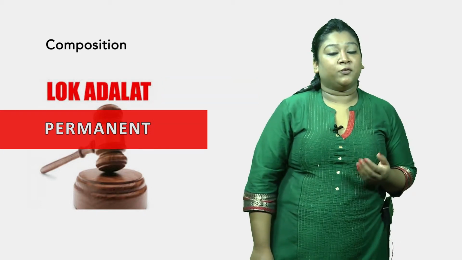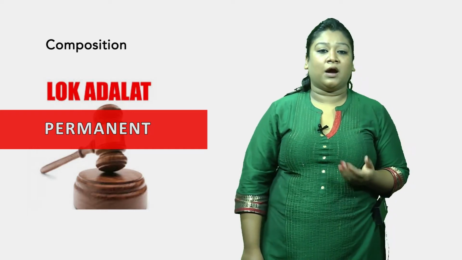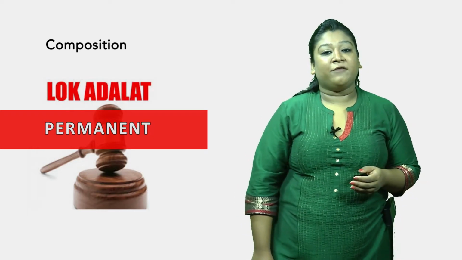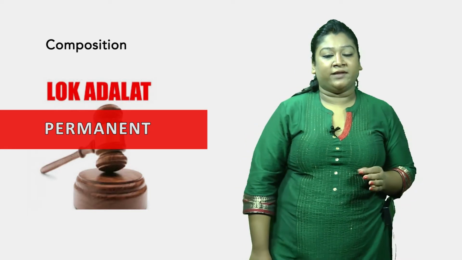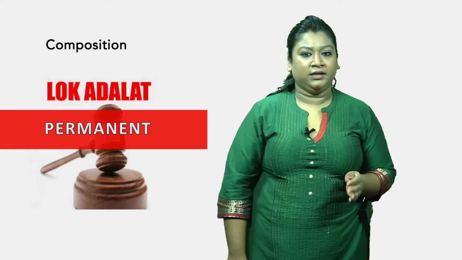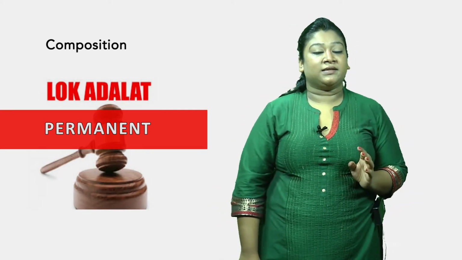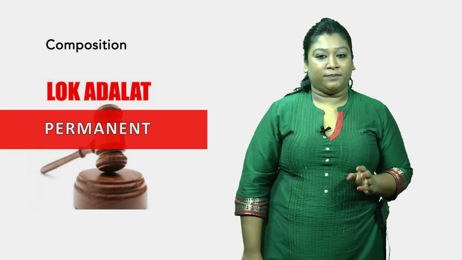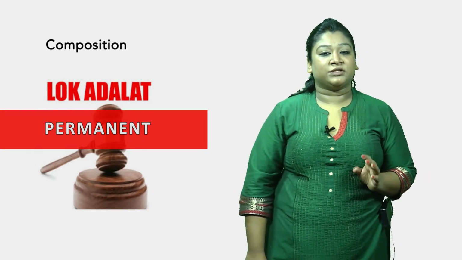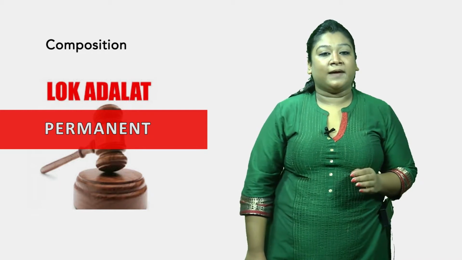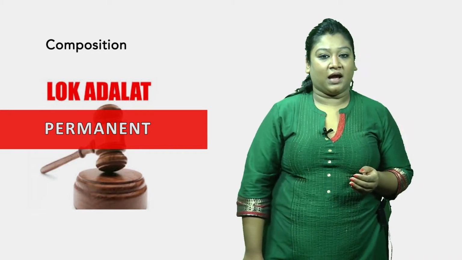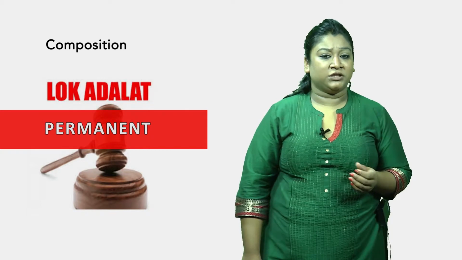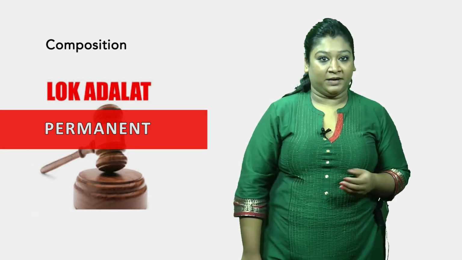Now who are to be appointed as the member, and how are they to be appointed? Every permanent Lok Adalat, the Act provides the following. Every permanent Lok Adalat established for an area shall consist of 2 persons. A person who has been a district judge or an additional district judge, or has held a judicial office higher in rank than that of the district judge, shall be the chairman of the permanent Lok Adalat.